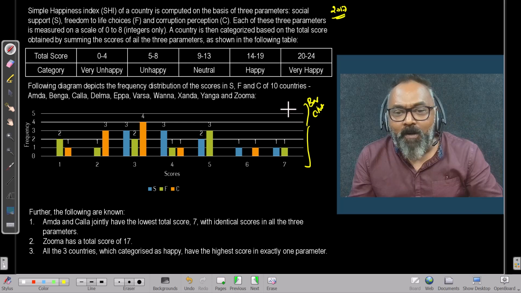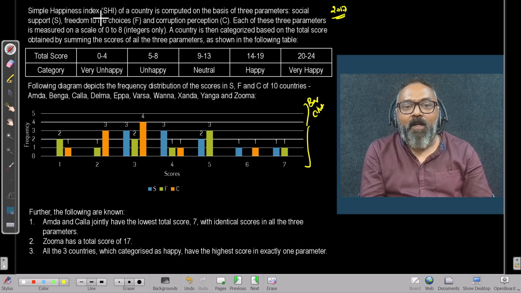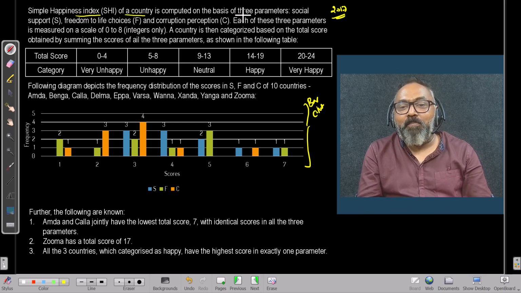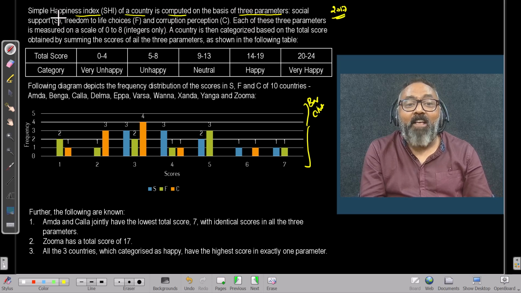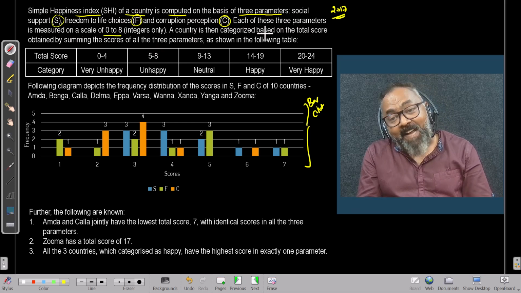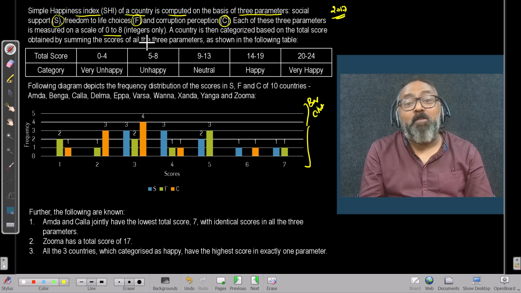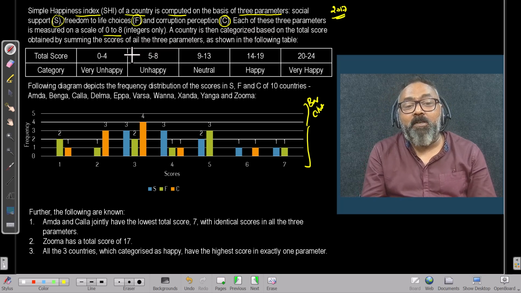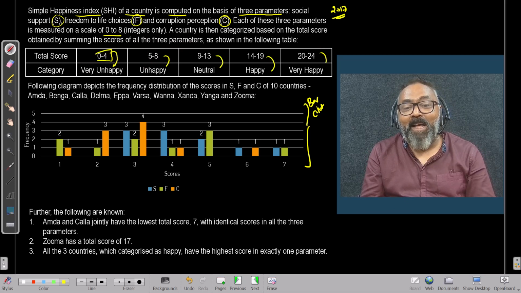But if you look at this data, it's like saying that there is some happiness index of a country, and it's given in three parameters. Computed is three parameters, S, F, and C. Each of these three parameters is measured on a scale from 0 to 8. A country is then categorized based on the total score obtained by summing the scores of all three parameters. So in the category, 0 to 4 means very unhappy, 5 to 8 means unhappy, then neutral, then happy, then very happy.